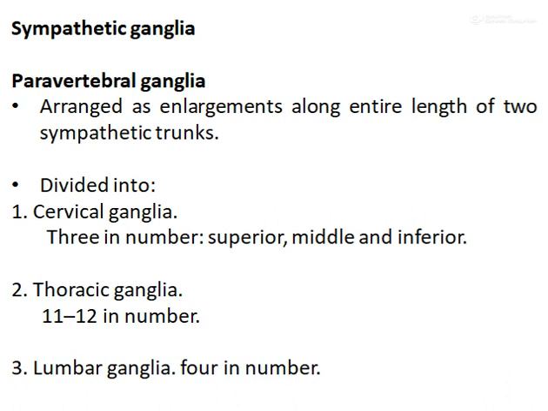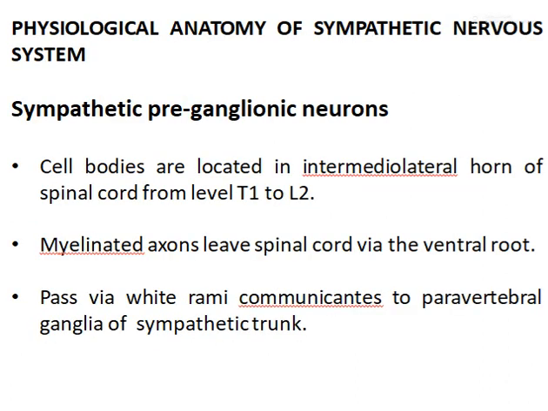They may terminate in the ganglion at the level of entrance by synapsing with the excitatory cell, or they may travel up or down in the sympathetic trunk to terminate in ganglia located at a higher or lower level, or they may travel through the sympathetic trunk and exit without synapsing via the splanchnic nerve and terminate in a prevertebral ganglion.